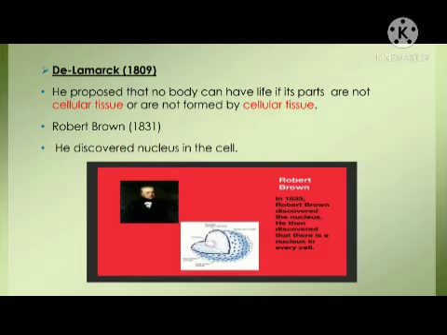Then in 1809, Lamarck proposed that no body can have life if its parts are not cellular tissue or are not formed by cellular tissue. It means that every tissue is made up of cells. After these discoveries, in 1831, Robert Brown discovered the nucleus within the cell. He also found that there is a nucleus in every cell.